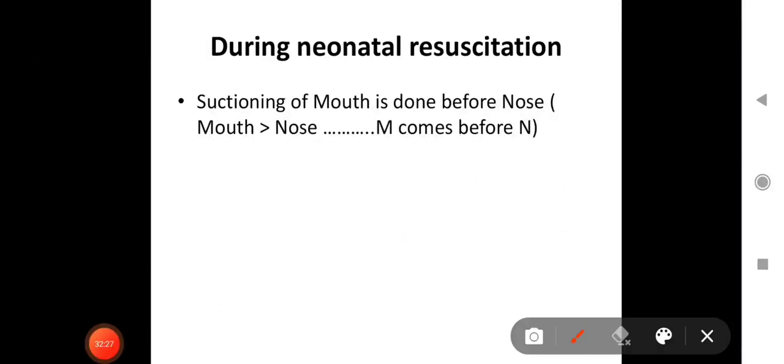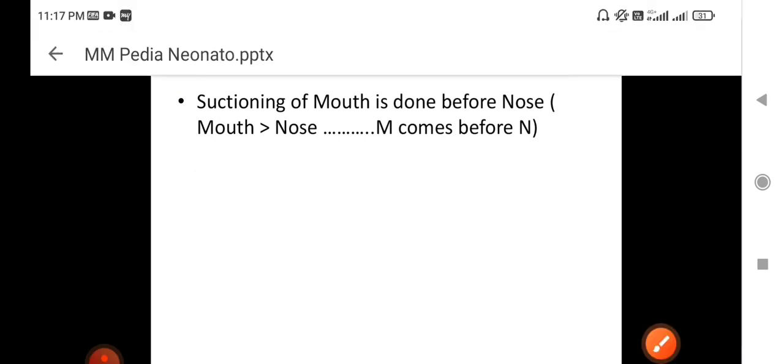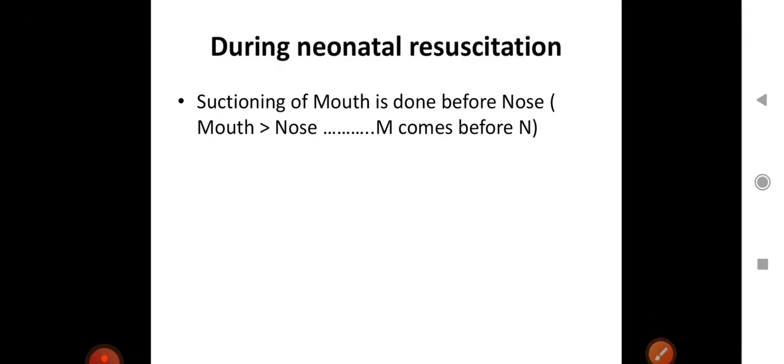Now, during neonatal resuscitation, suctioning of mouth is to be done before nose. M comes before N in alphabet, so first mouth is to be suctioned and then nose. Why is this to be done? Because if you first stimulate the nose, then due to reflex activity, the baby might aspirate all the content which is present in mouth. So first mouth is to be suctioned and then nose.